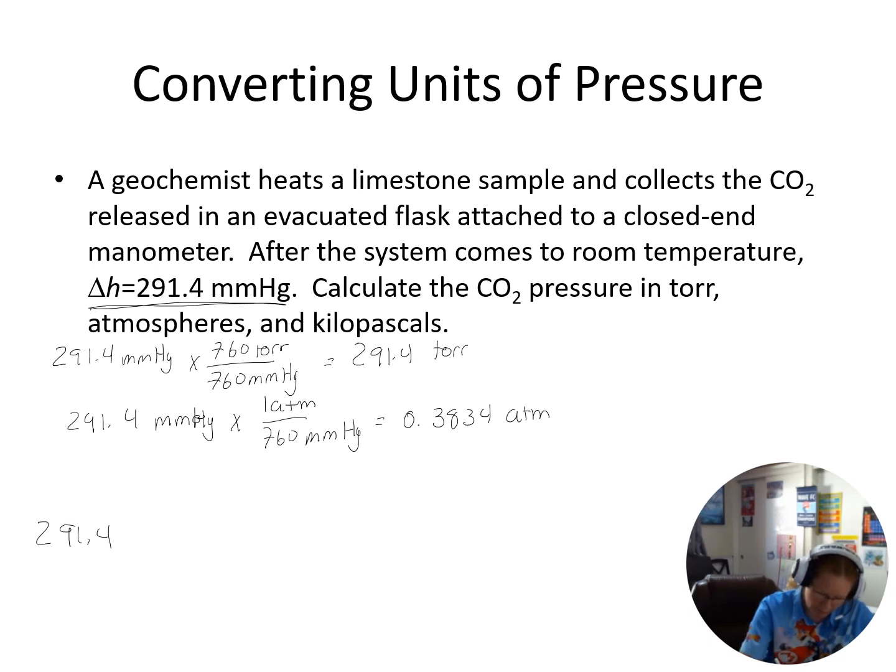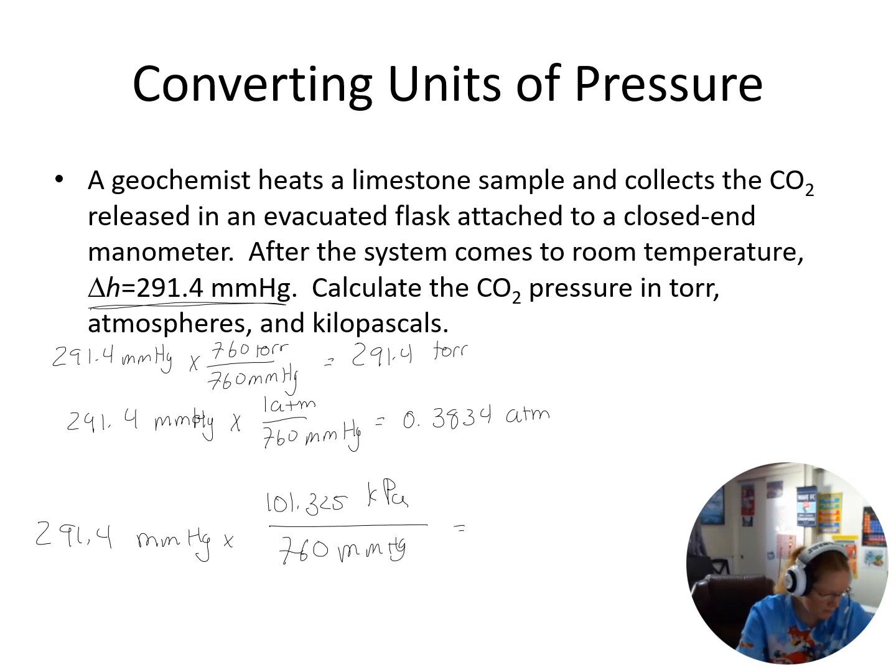So I'll do my 291.4 millimeters of mercury, and I'm going to get my 101.325 kilopascals for every 760 millimeters of mercury, and we're going to get 38.85 kilopascals. So when working with gases, it's really important to be able to work with units of pressure.